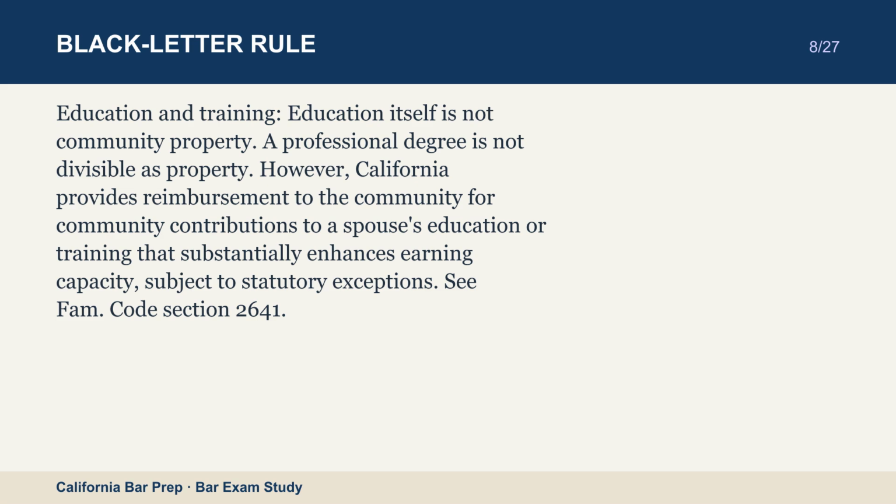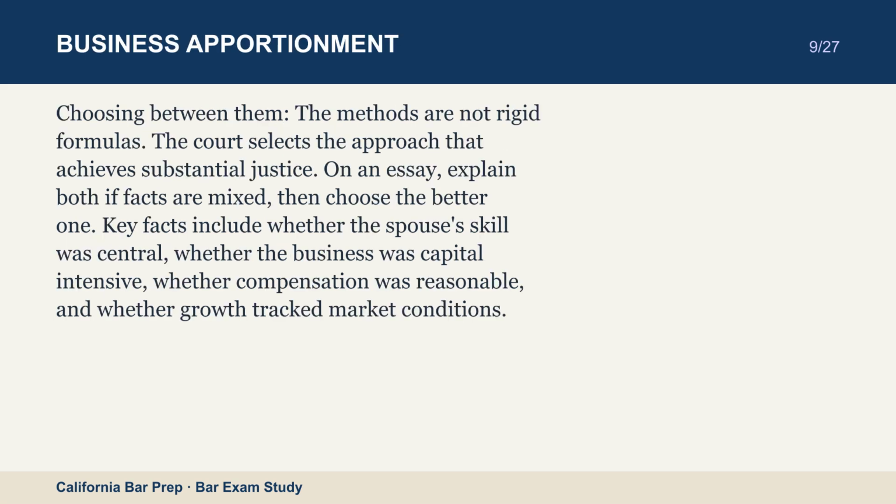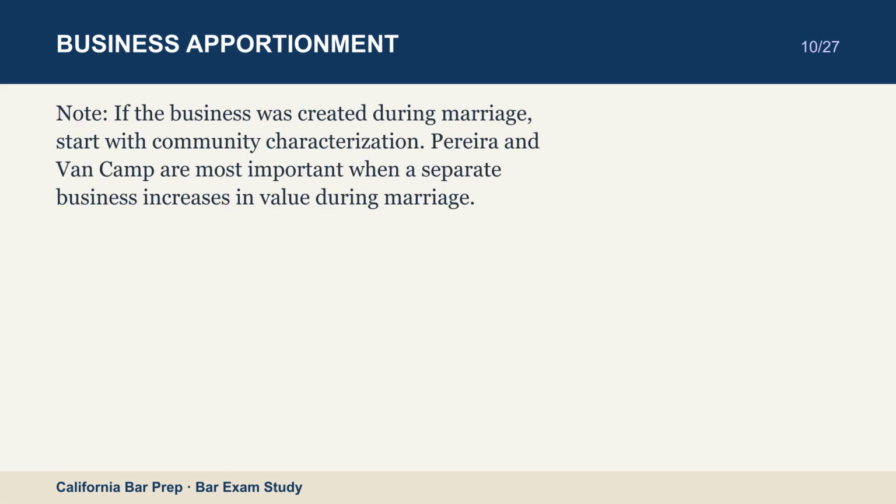Choosing between them. The methods are not rigid formulas. The court selects the approach that achieves substantial justice. On an essay, explain both if facts are mixed, then choose the better one. Key facts include whether the spouse's skill was central, whether the business was capital-intensive, whether compensation was reasonable, and whether growth tracked market conditions.